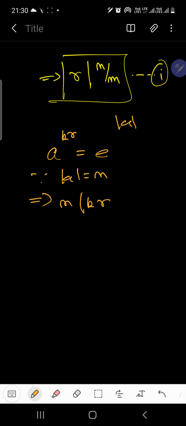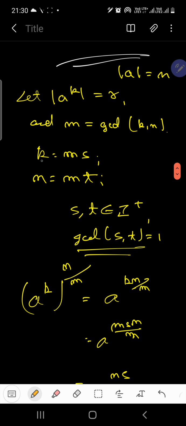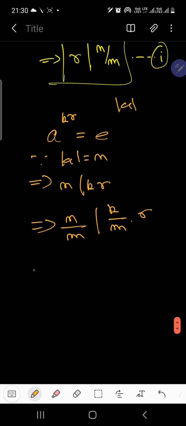So from here you can say that N over M divides K over M times R. Now K over M and N over M are nothing but s and t, whose GCD is 1. So GCD of N over M and K over M is 1.